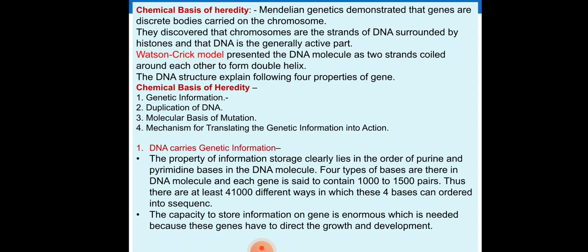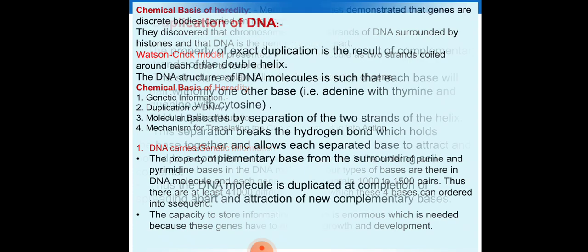Then, the chemical basis of heredity. Mendelian genetics demonstrated that genes are discrete bodies carried on the chromosome. It was discovered that chromosomes are strands of DNA surrounded by histones, and DNA is generally the active part. The Watson-Crick model presented the DNA molecule as two strands coiled around each other to form a double helix. The DNA structure explains the following four properties of the gene.